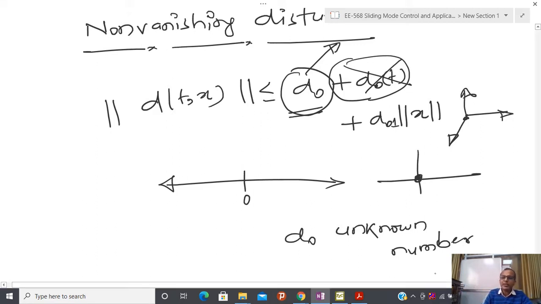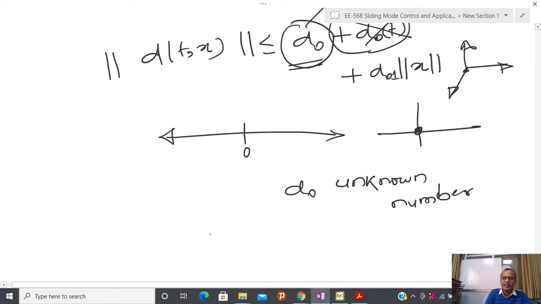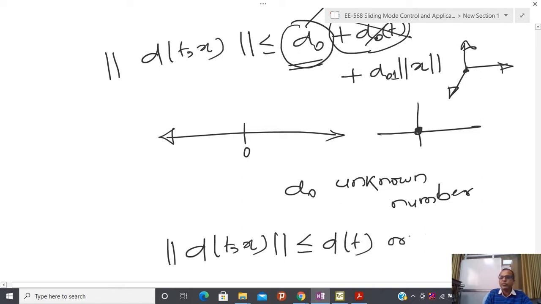Whenever we are talking about time varying disturbance, at that time at the equilibrium point x equal to 0, I have a certain kind of disturbance that is actually a function of time also. So it might be something like sine omega t, or something which is varying with respect to time.